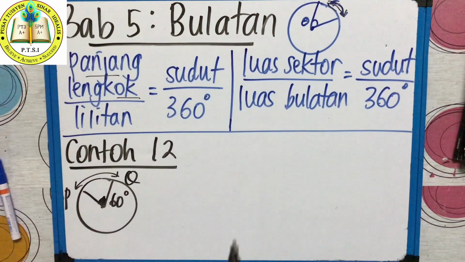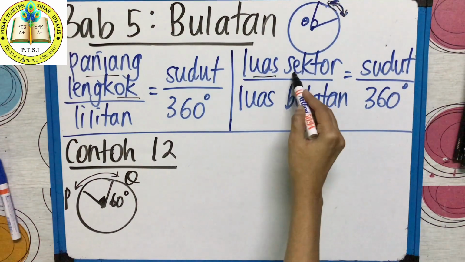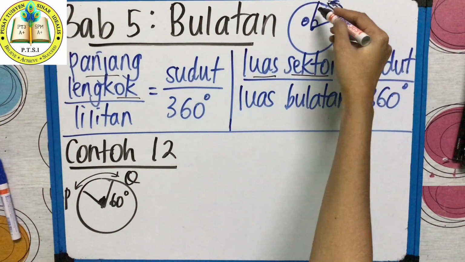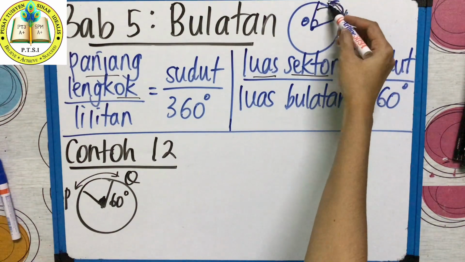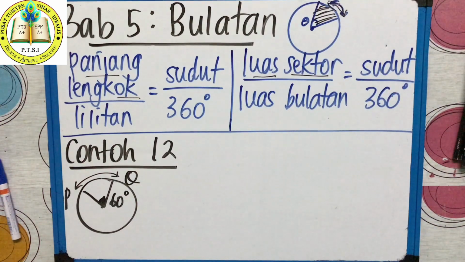Faham kelas? Lagi satu formula kita belajar adalah luas sektor. In English, we say area of sector. Just say this is a circle. Now, teacher cut this part, right? So, I want to know area of this part. Itu kita panggil luas sektor.